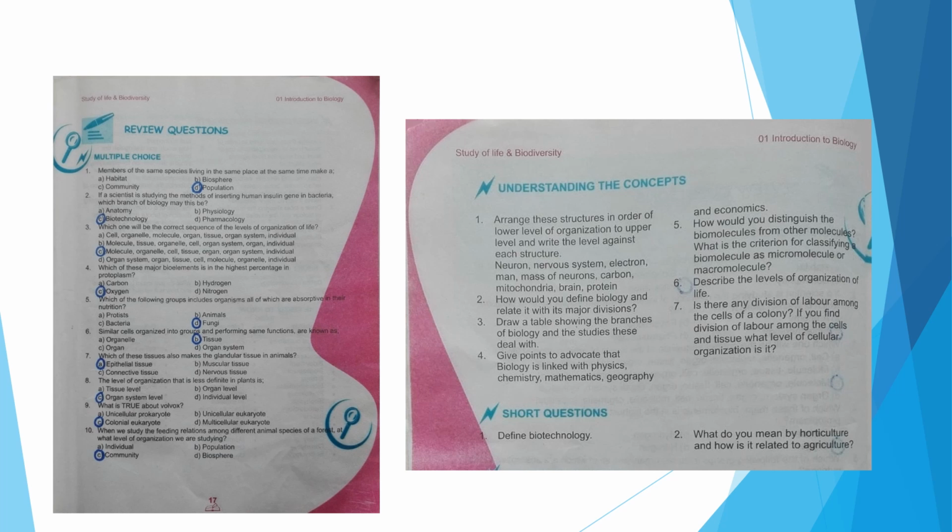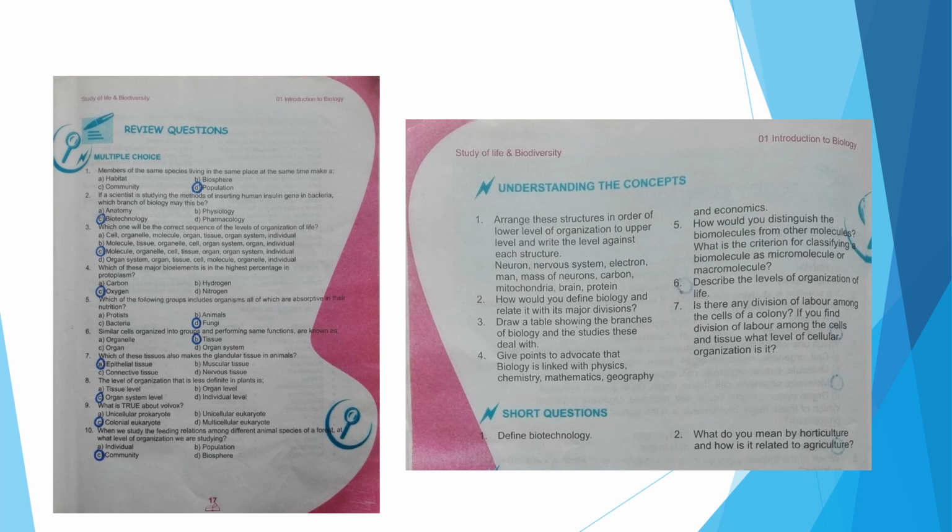How would you distinguish the biomolecules from other molecules? Definitely biomolecules are those molecules found inside the living bodies, and molecules are those which are found in nature and are the smallest part of a compound. So biomolecules are those which form the body of the living organisms. What is the criterion for classifying biomolecules as micro or macromolecules? We classify the biomolecules as micro or macromolecules on the basis of their molecular weight and size. Give the examples also, of micro and macro, with definition plus example.